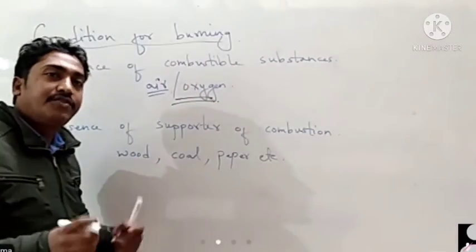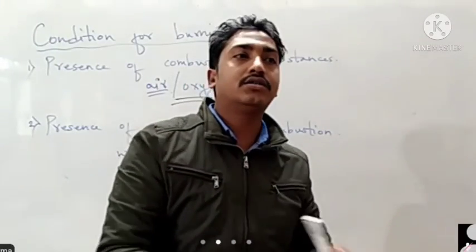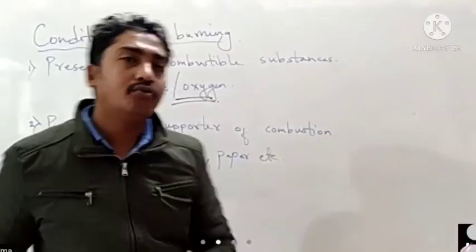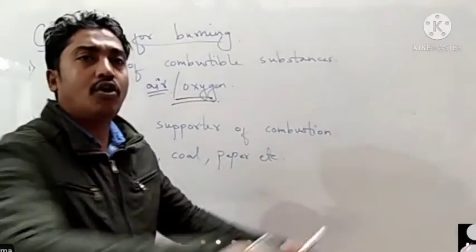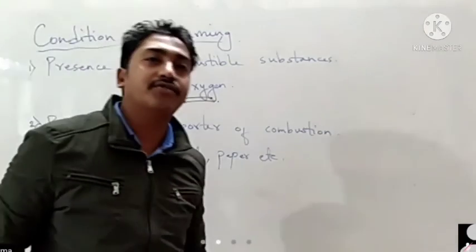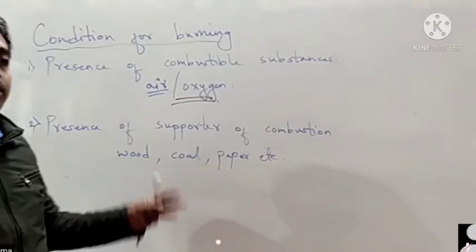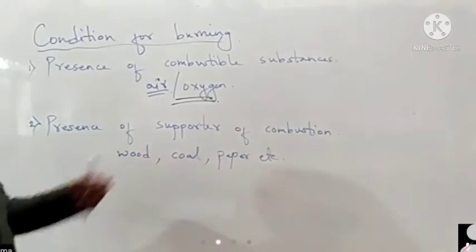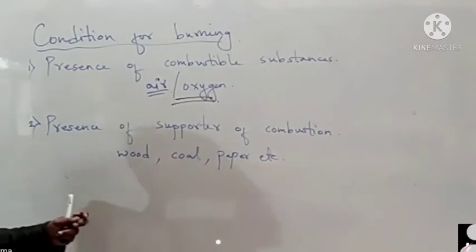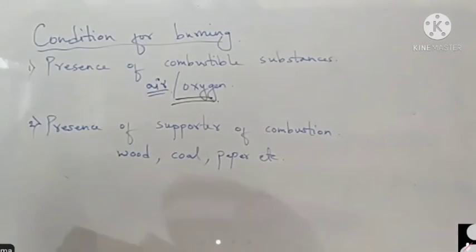Similarly, if you put a fire and remove all the combustion material, remove wood, remove charcoal, separate it, it will stop burning. You are cutting the substances which help in burning. So these were the two conditions for combustion or burning.